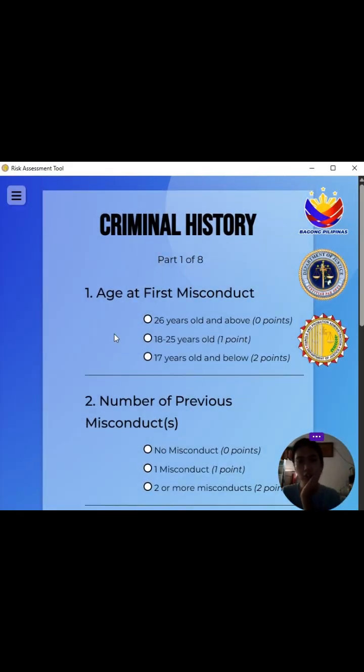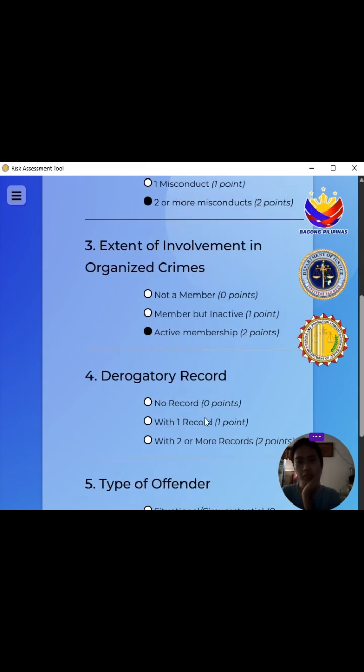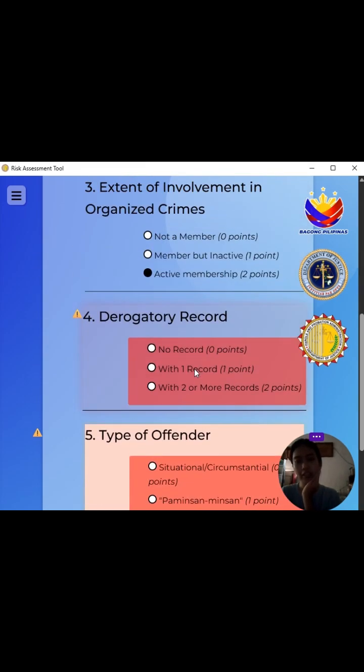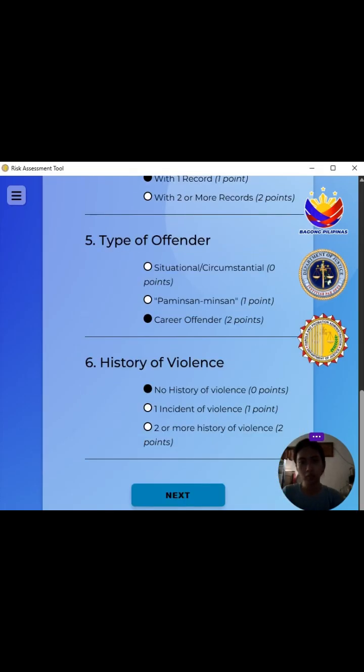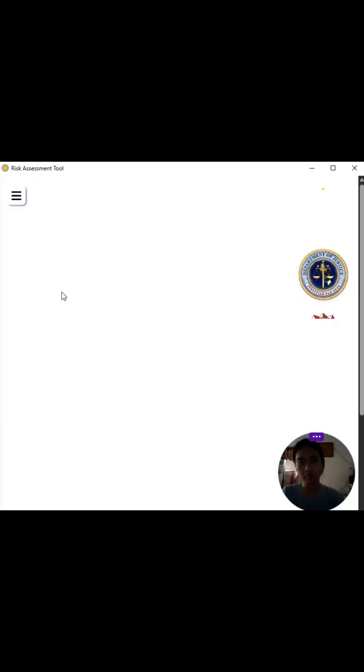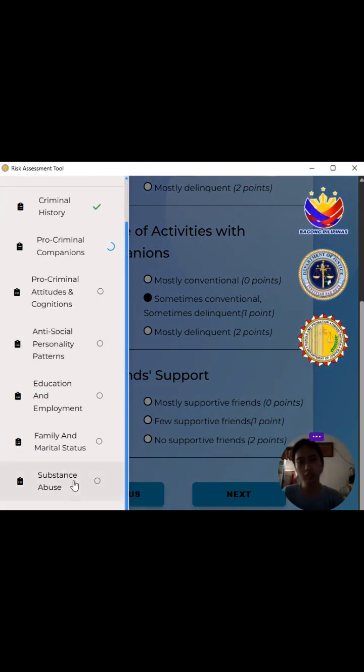In the segment section, we just need to answer each radio button, and once we click next, any unanswered question will highlight red and you won't proceed to another page. You can also use the sidebar.